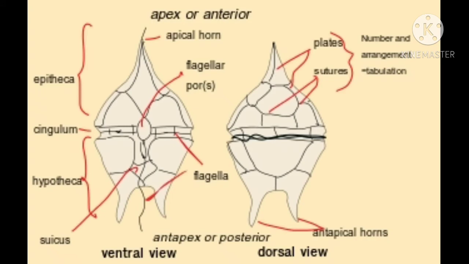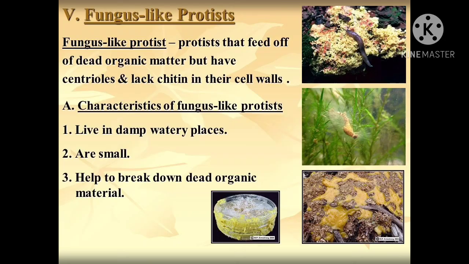So this is the structure of a dinoflagellate. Two structures are fixed into one another. Such a type of structure they are having, and they have the presence of flagella also. You can see the flagella present. That is for the sake of locomotion. So here they have flagella as a locomotory organ, and they are causing the red tide also in the sea. Now next one is fungus-like protista.